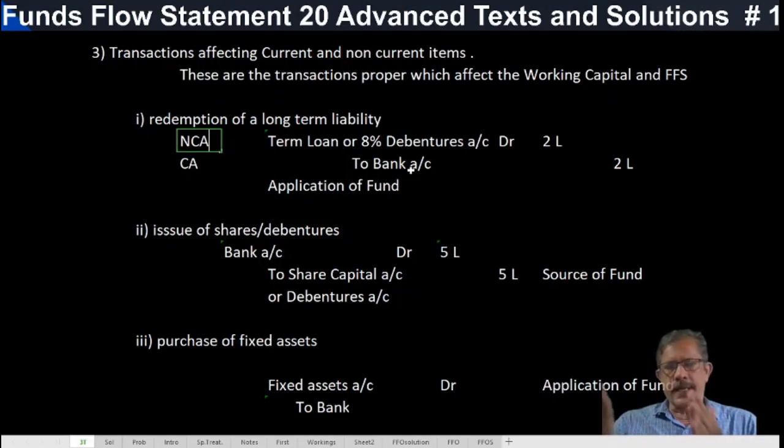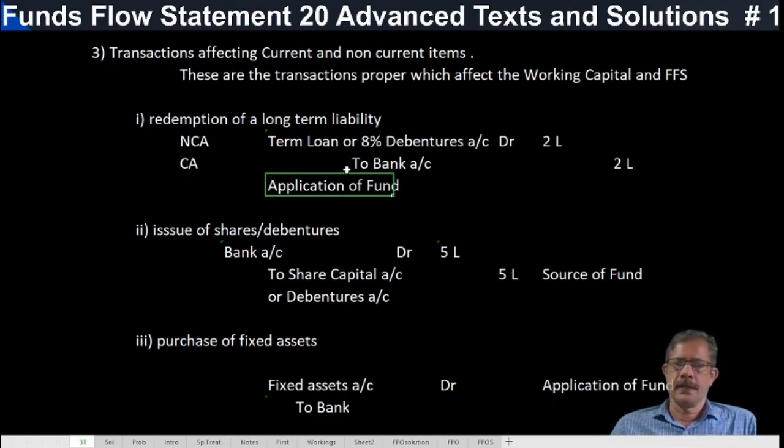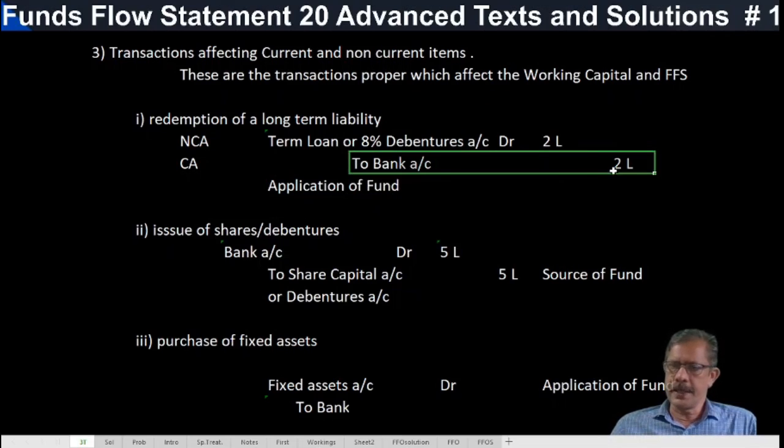These are cross transactions, and these cross transactions affect the working capital position of a firm. So if in any question preference shares are redeemed, or term loan or 8% debentures are redeemed, these are all treated as application of fund. Payment: current asset is credited.